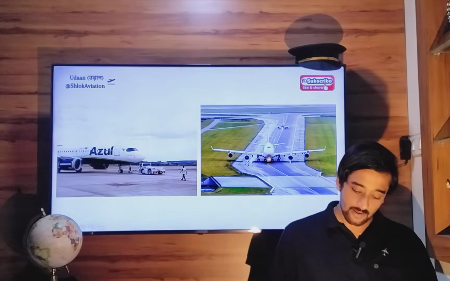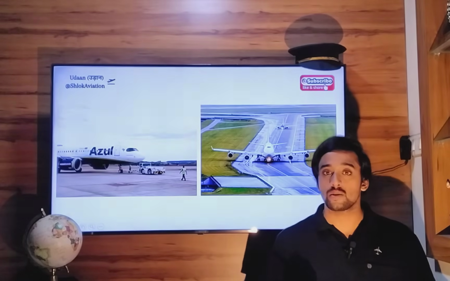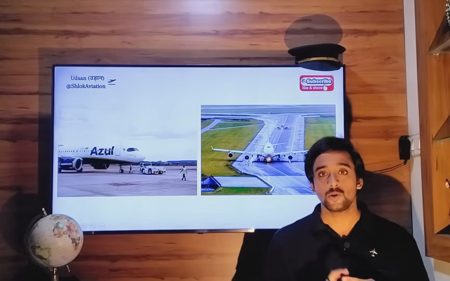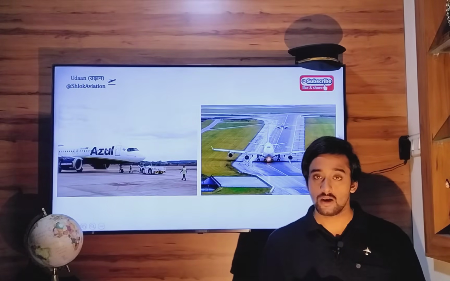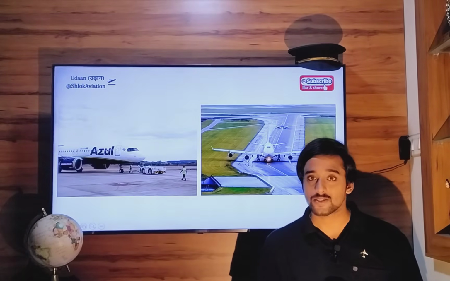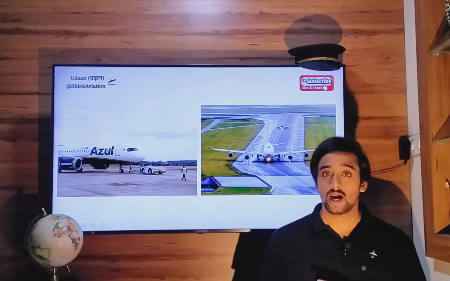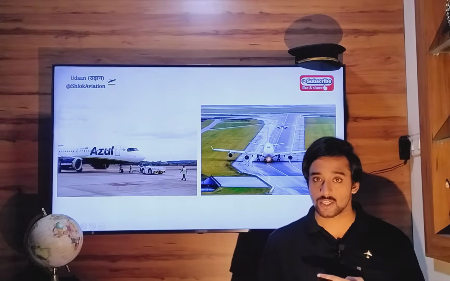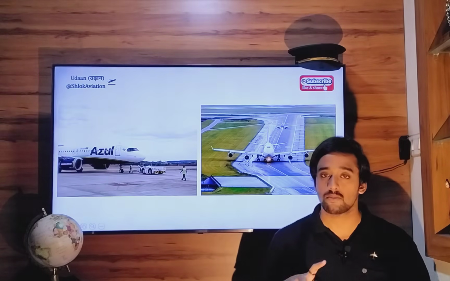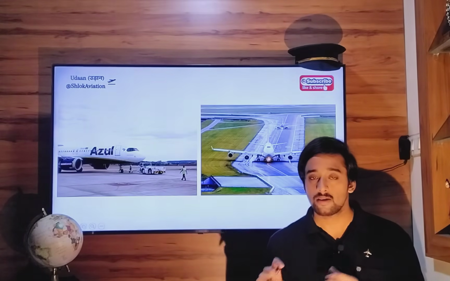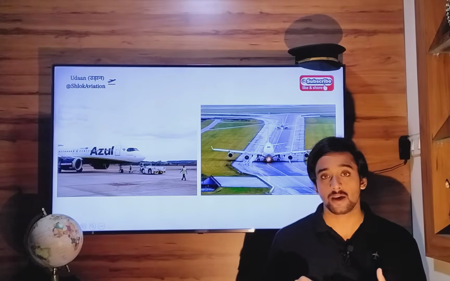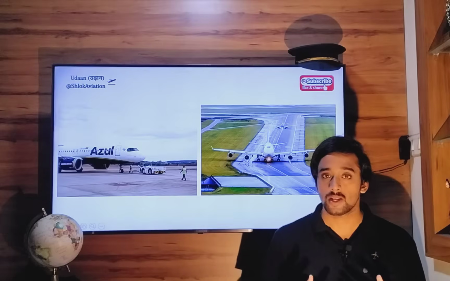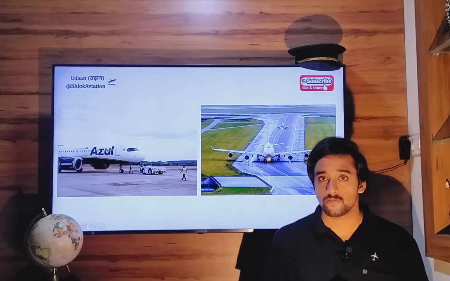Now when your aircraft is parked at the airport terminal building, they put the fuel in the fuel tanks, right? They put the cargo in the cargo section, passengers board the aircraft, etc. So all these activities happen simultaneously at the parking place where the aircraft is parked at the airport terminal building, ramp, etc.